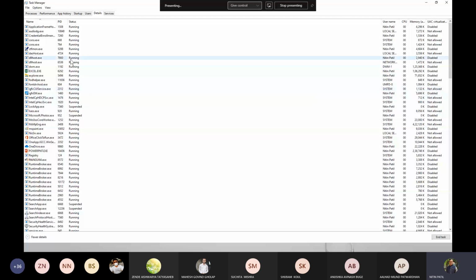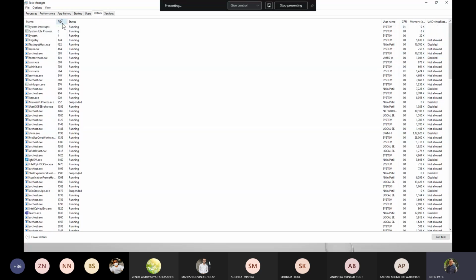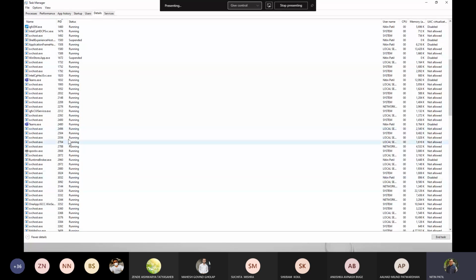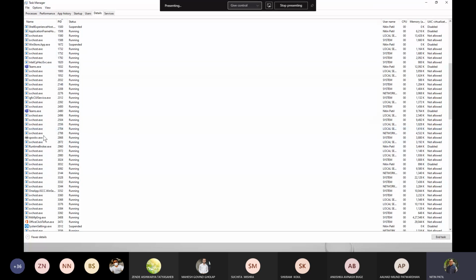Now if I see, this is the kind of PID. I may not be able to increase the font size, because this is an application that is running. Okay, so if I try to see what the different processes are, it starts with something called 0, then there is 4, there is 1, 2, 4, 4, 3, 2, and you may see some change in the number, though it looks kind of sequential. A few services are running in multiples, kind of like multiple copies of one service are loaded.